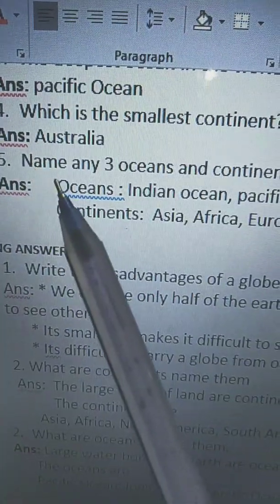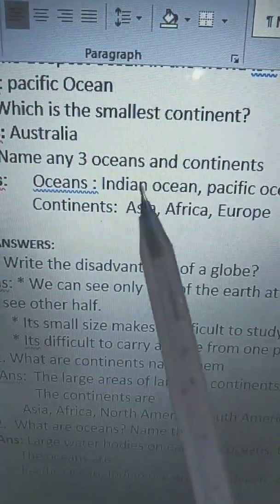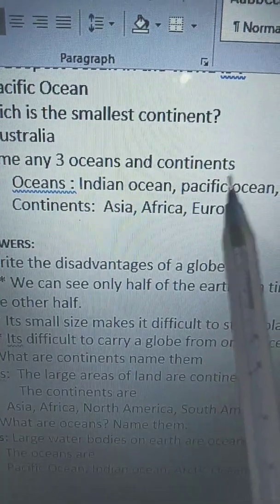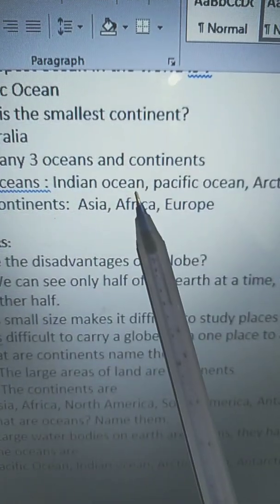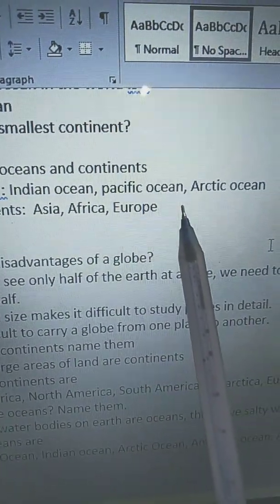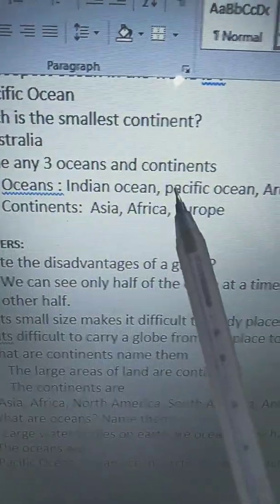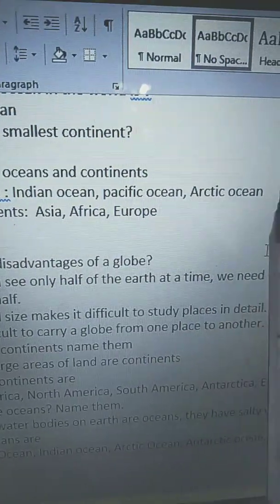Okay. Come to the fifth question. Name any three oceans and continents. Name, N-A-M-E, name any three oceans, O-C-E-A-N-S, oceans, and continents, C-O-N-T-I-N-E-N-T-S, continents. Oceans: Indian Ocean, Pacific Ocean, Arctic Ocean. Answer: the three oceans are Indian Ocean, Pacific Ocean, Arctic Ocean.